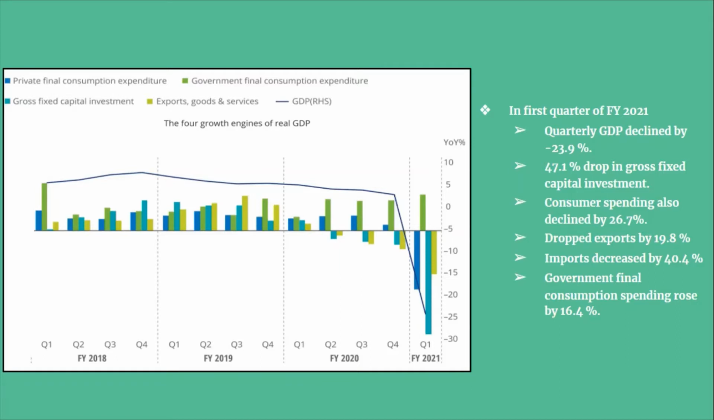And as compared to exports, the reduction in imports was much more significant, as it decreased by 40.4%, which was mainly due to declining domestic demand as well as oil prices. As an attempt to boost the economy, the government stepped in and announced relief packages to provide a financial boost. Subsequently, it incurred unplanned expenditure, and as a result, government final consumption spending rose by 16.4%.